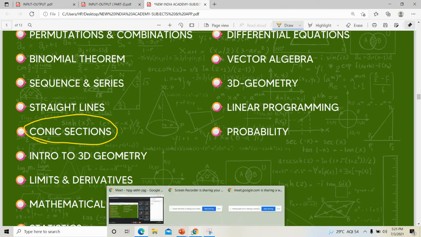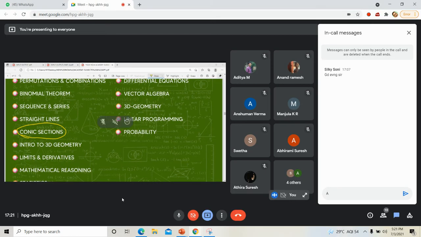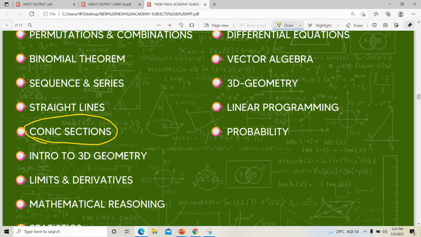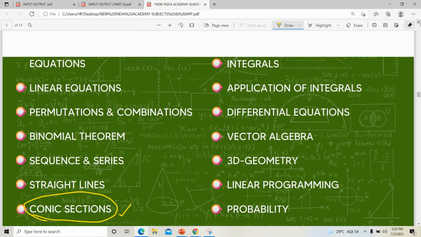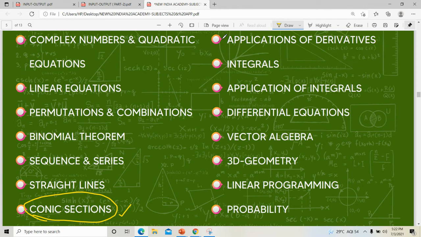What all things are coming under conic sections? Can you say conic sections? Anyone? Parabola, hyperbola. Yeah, circle, parabola, hyperbola, ellipse, etc. are coming in conic sections. Sometimes we need the general equations and all. Limits and derivatives are not needed for our competitive exams. Differential equations, these all things we don't need.